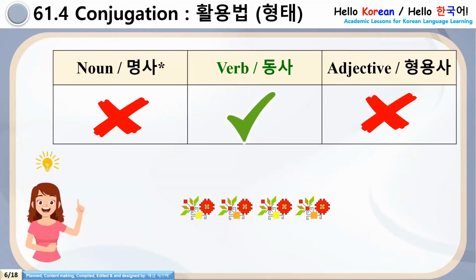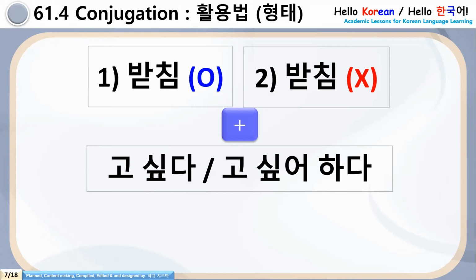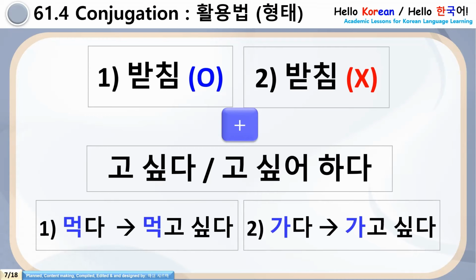Now coming to the conjugation rules, it can be attached only to action verbs. And in the action verb, whether there is a pachim or no pachim, we have to simply add go shipta and go shippo hada. See first example, mokta will be mokko shipta and number 2, khada will be khago shipta.